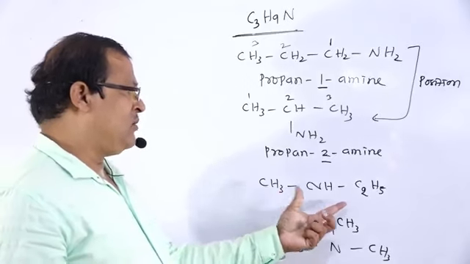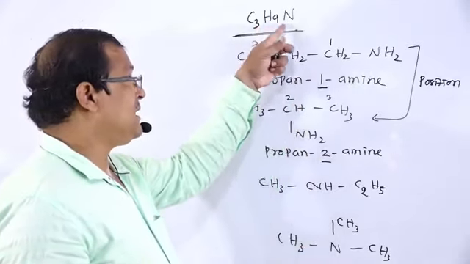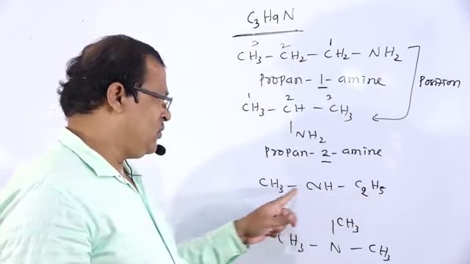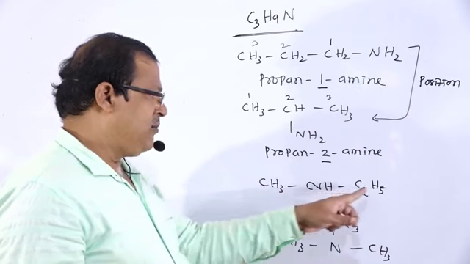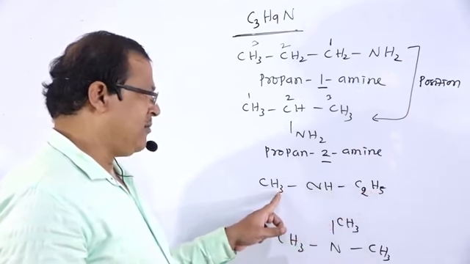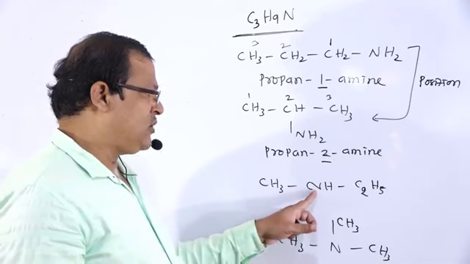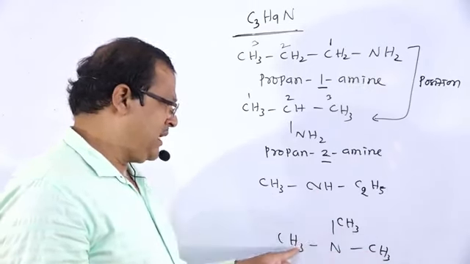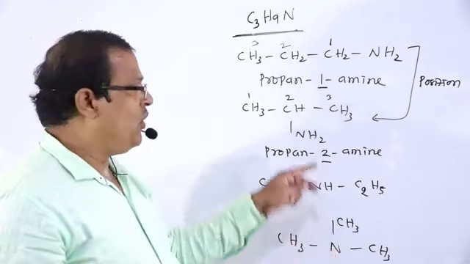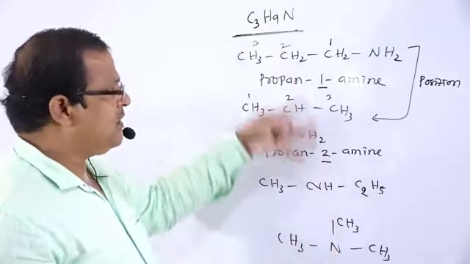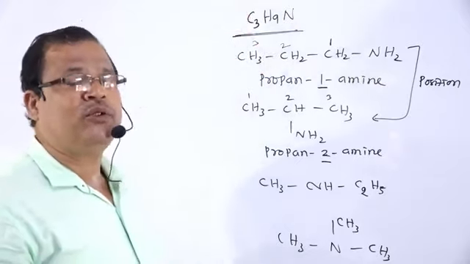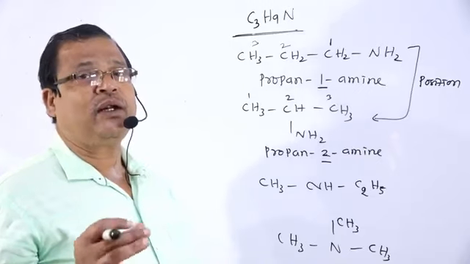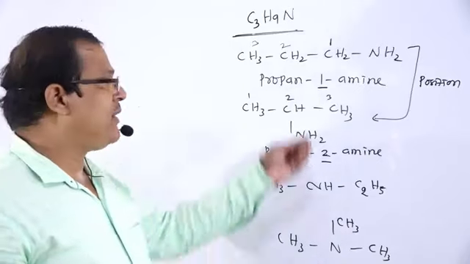The first compound contains C3H9N, the second also C3H9N, and in the third, carbon 3, hydrogen 5 plus 1 plus 3, that is also 9, and nitrogen 1. And in this case, carbon 3, hydrogen 9, nitrogen 1. So all these compounds have the same chemical composition, C3H9N. But what is the difference between all these four compounds?